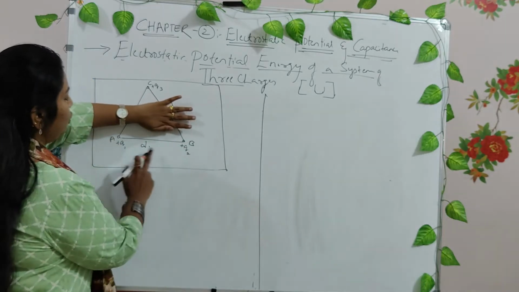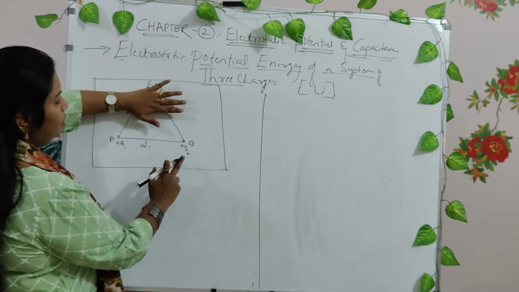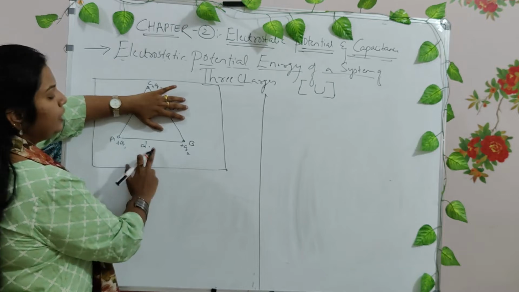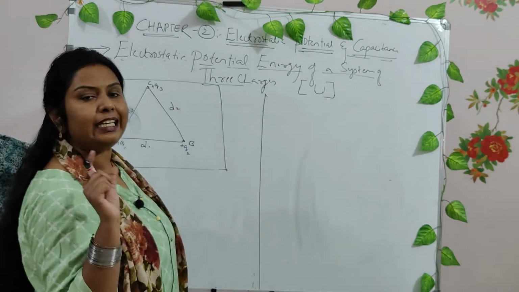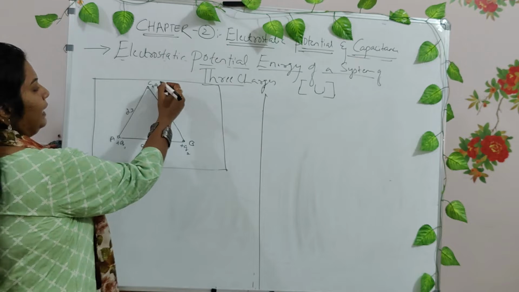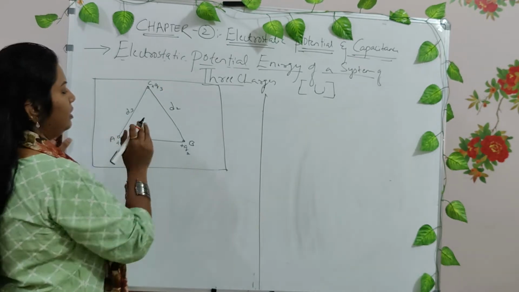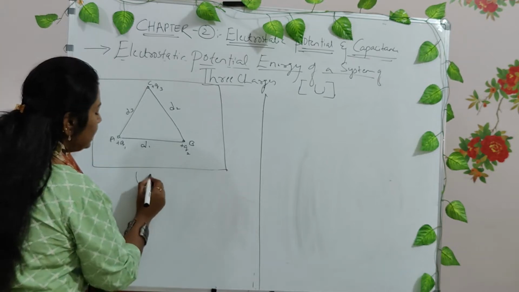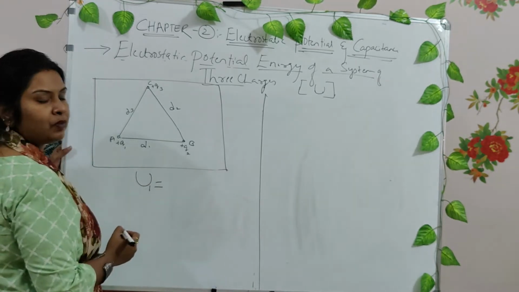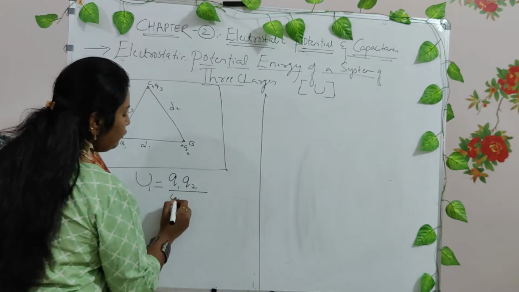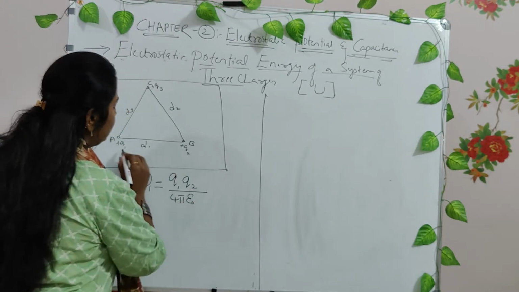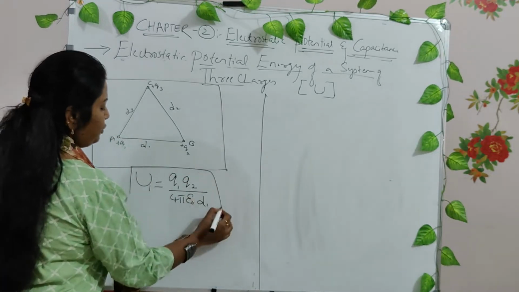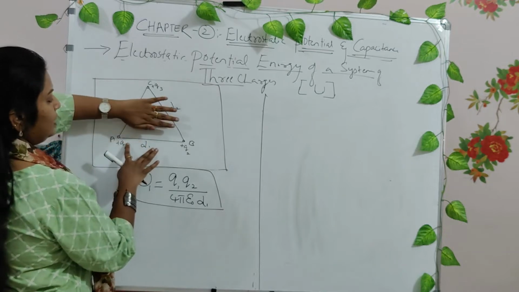We had only two charges, Q1 and Q2. You neglect all these things. You had only two charges, Q1 and Q2, separated by some distance. What was the potential energy for this particular thing? Neglecting Q3, just understand a system has only Q1 and Q2 with a separation of D1. Then you call it the potential energy U1, which is Q1 Q2 divided by 4 pi epsilon naught D1. Right? Was this the potential energy that we have seen just now between only the two charges, neglecting all the